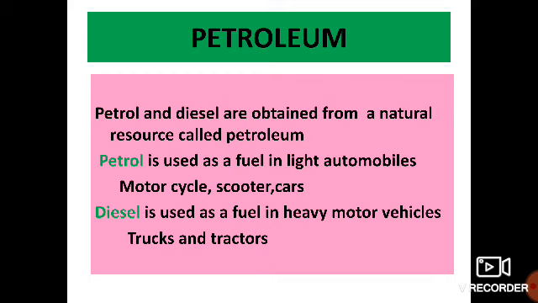Petrol and diesel are obtained from a natural resource called petroleum. Petrol is used as a fuel in light automobiles such as motorcycles, scooters and cars. Diesel is used as a fuel in heavy motor vehicles such as trucks and tractors.